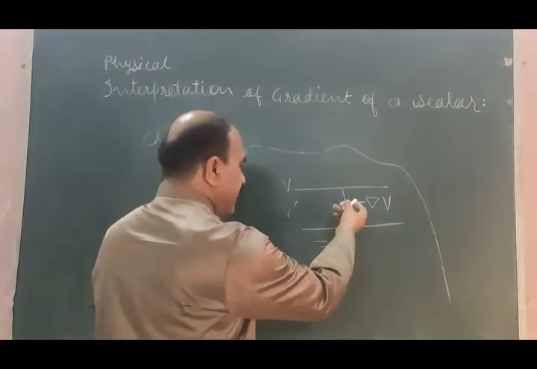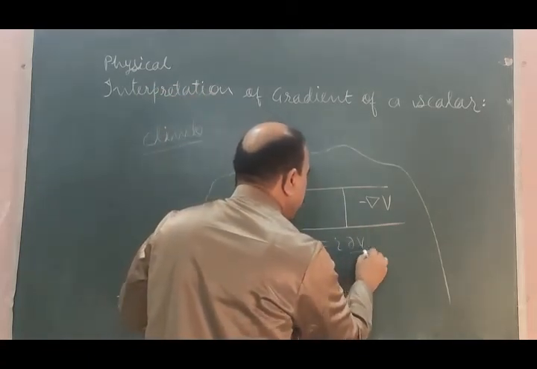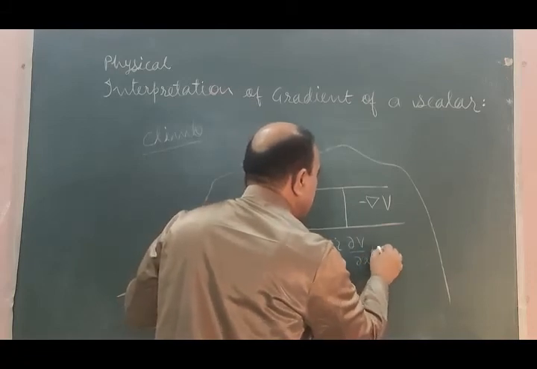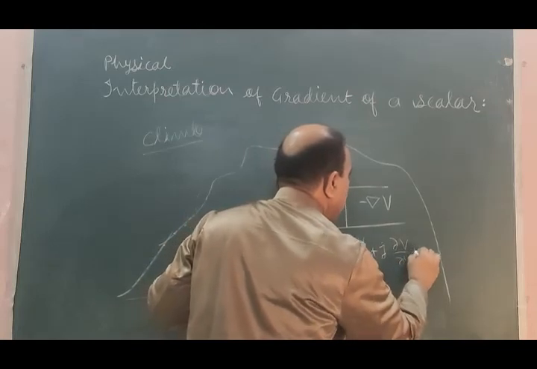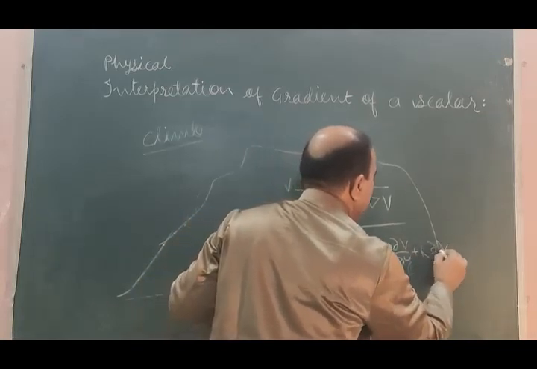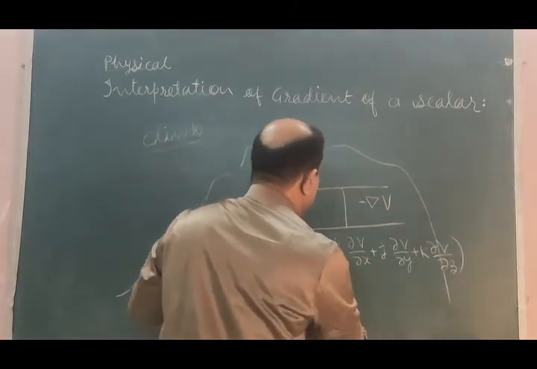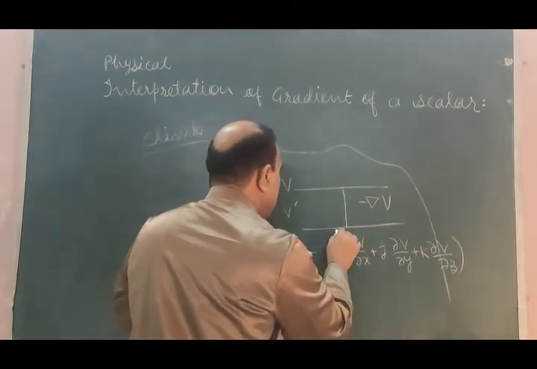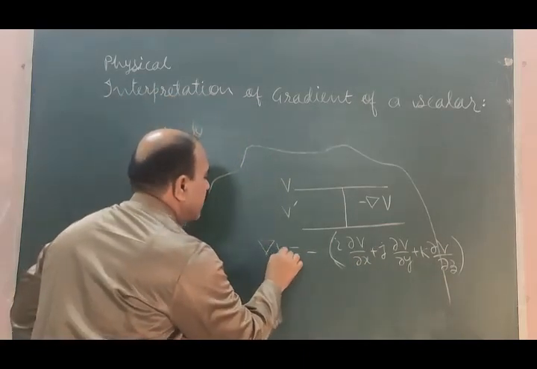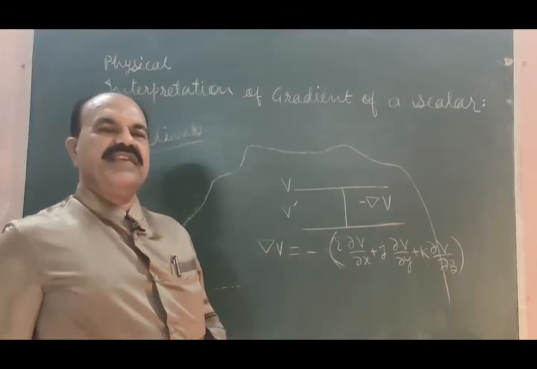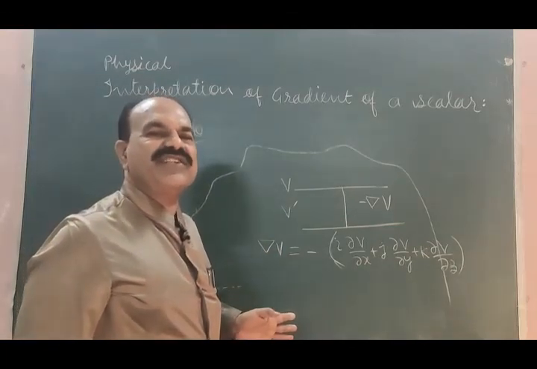Or I may write this in 3 dimensions: i ∂V/∂x + j ∂V/∂y + k ∂V/∂z, with the minus sign. Del V. What is del V? Gradient of a scalar point function.